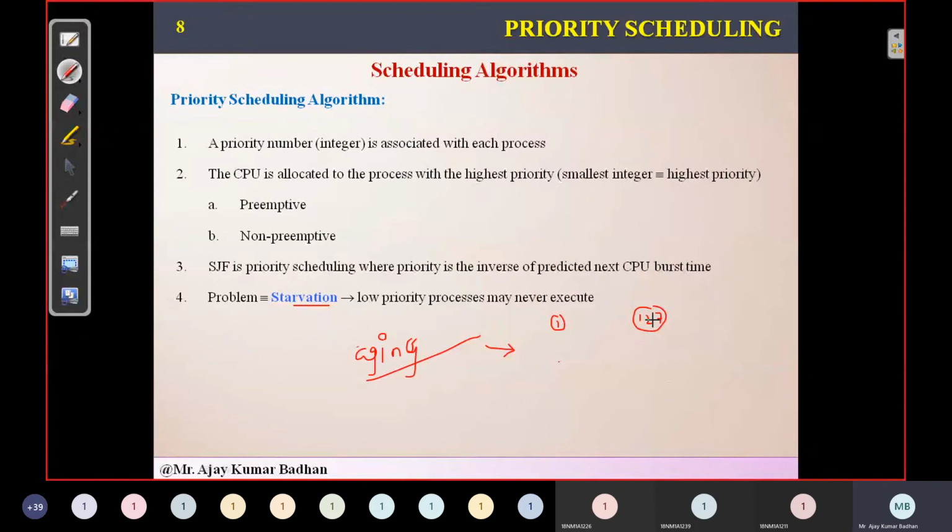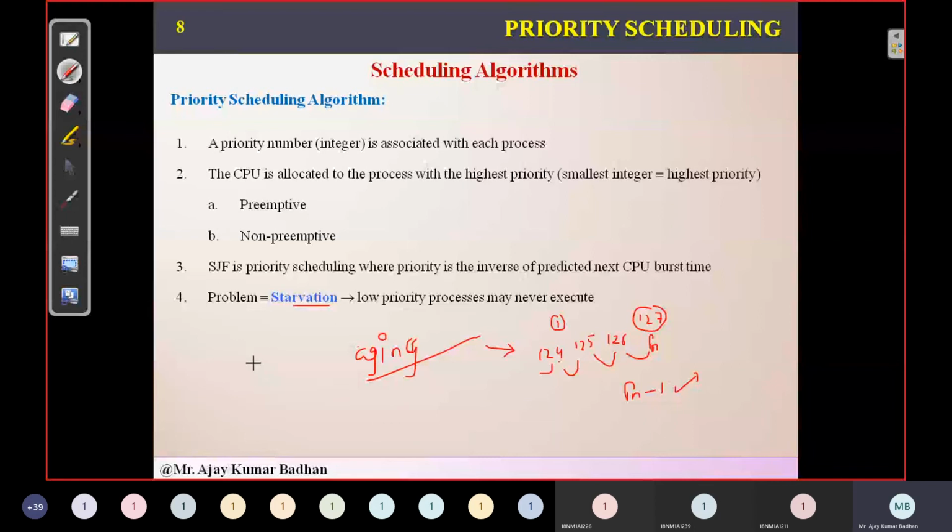So every 15 minutes, this particular process PN's priority will change: after 15 minutes PN will have a priority of 126, after another 15 minutes 125, then 124, in this way. Finally a stage will come when PN will have priority 1, and he will execute his task. So this is the way it actually works.